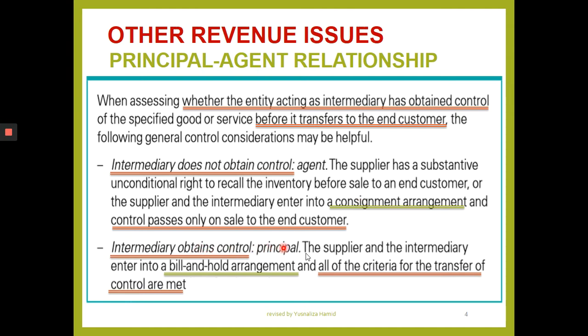The intermediary obtains control, for example, where the supplier and intermediary enter into a bill-and-hold arrangement. The entity, or the principal in our case here, needs to see whether or not the intermediary obtains control. Principal needs to see whether the criteria for the transfer of control are being met.